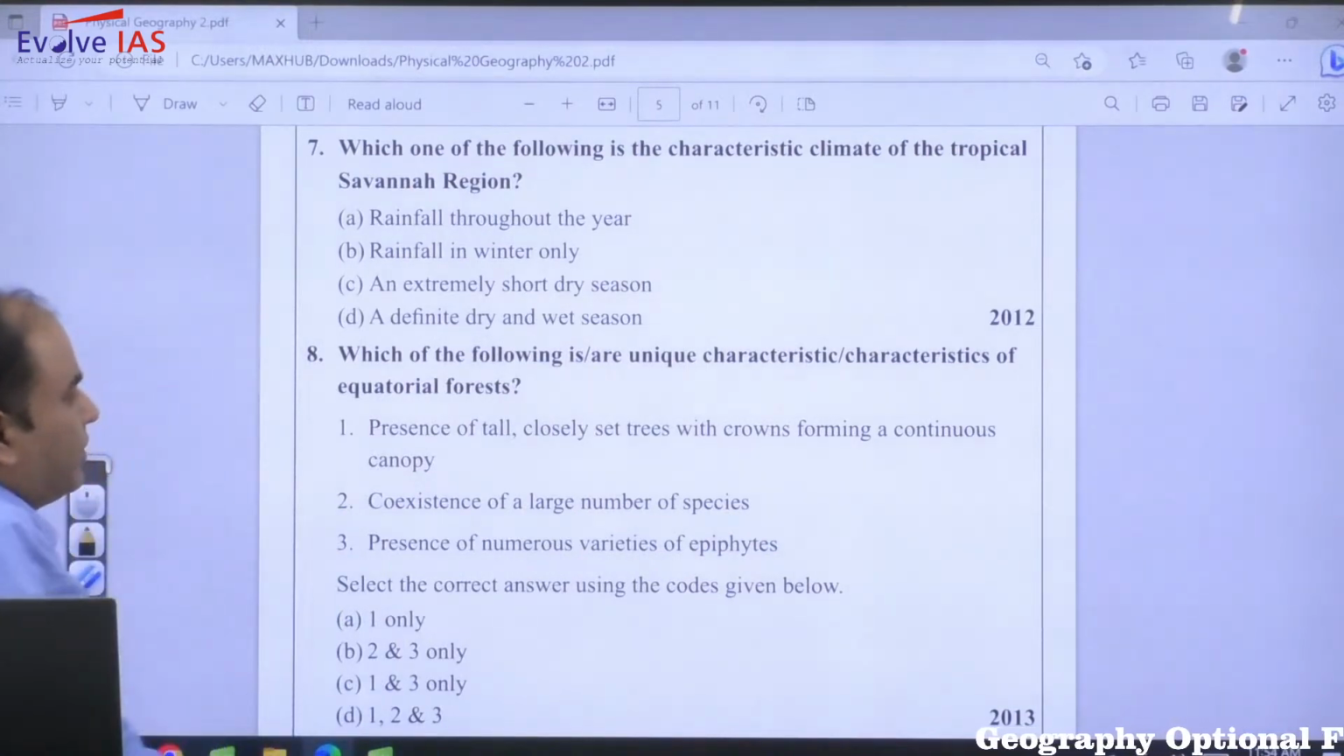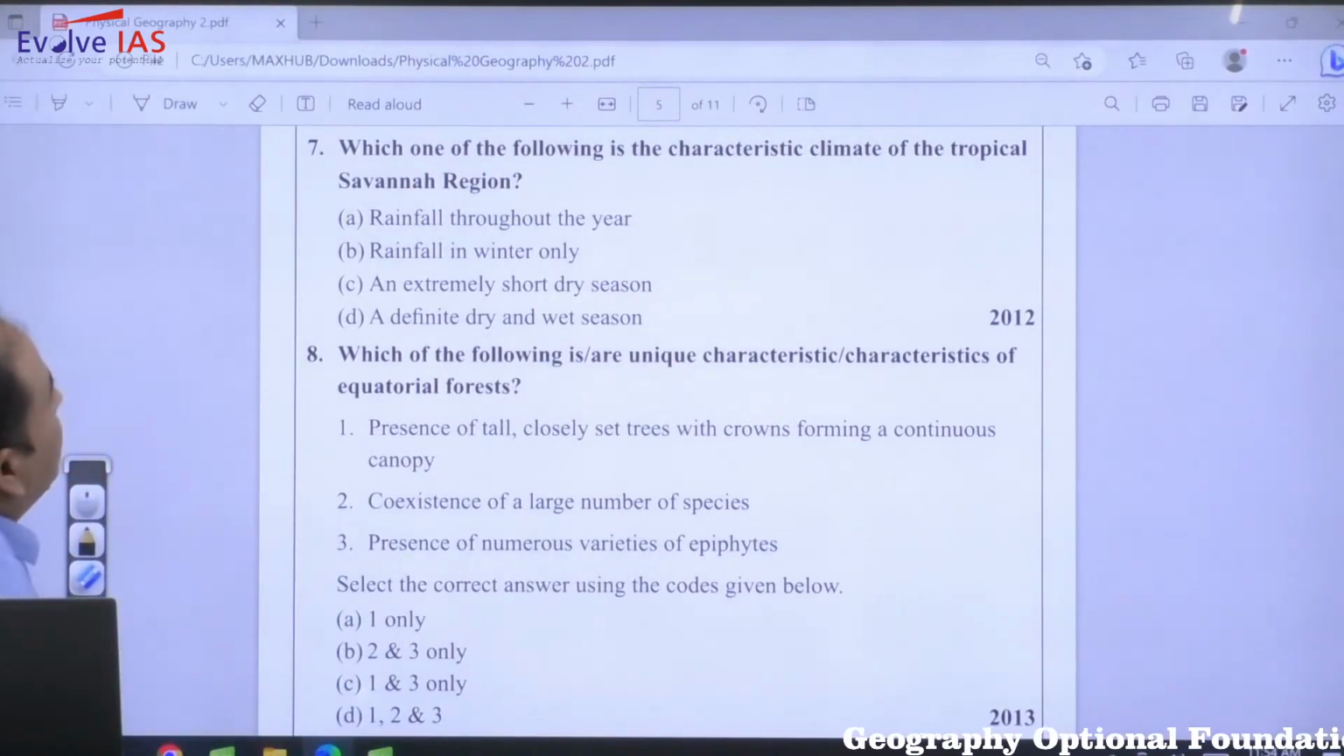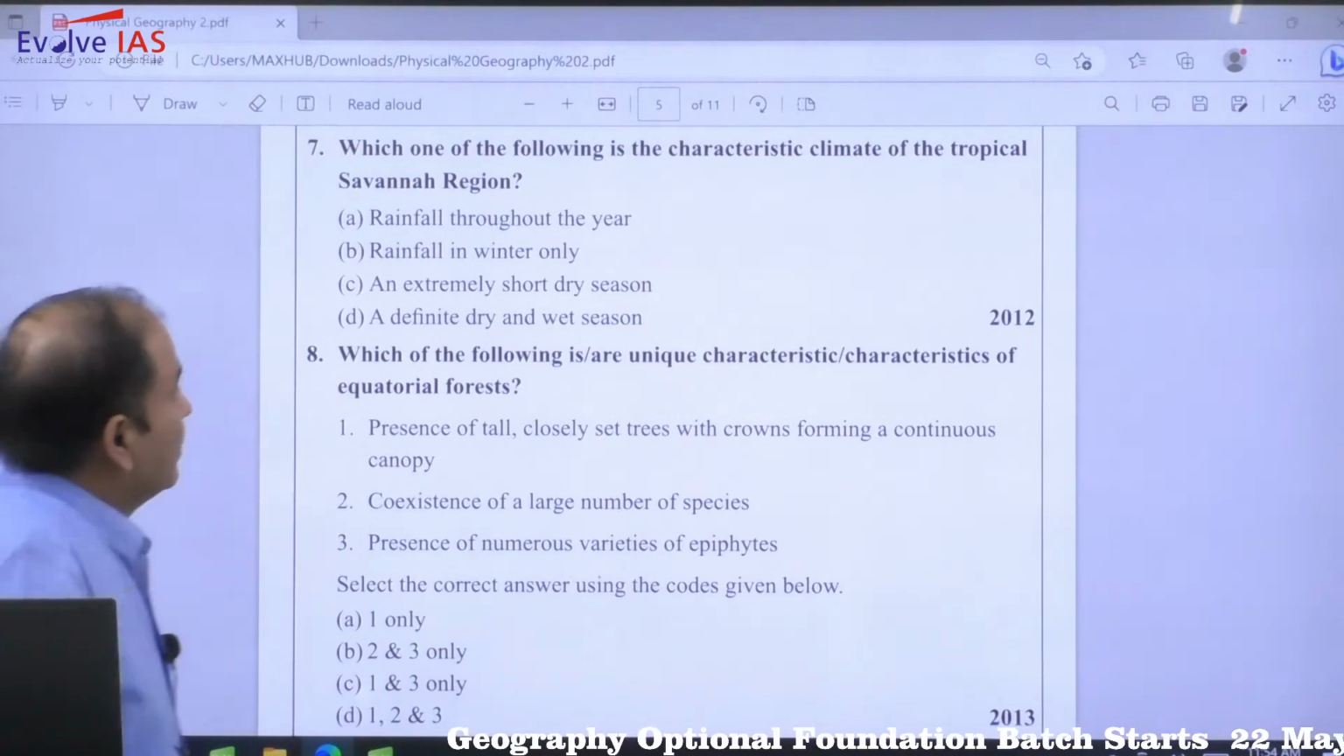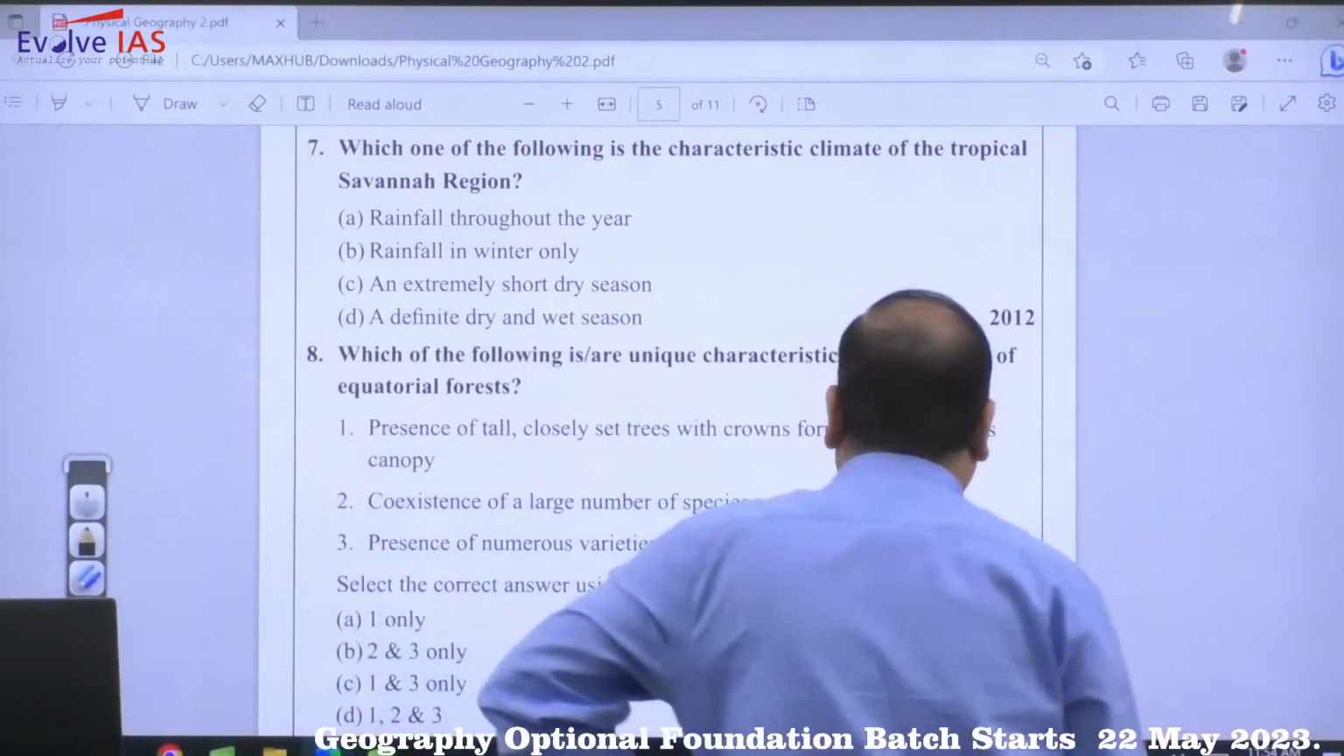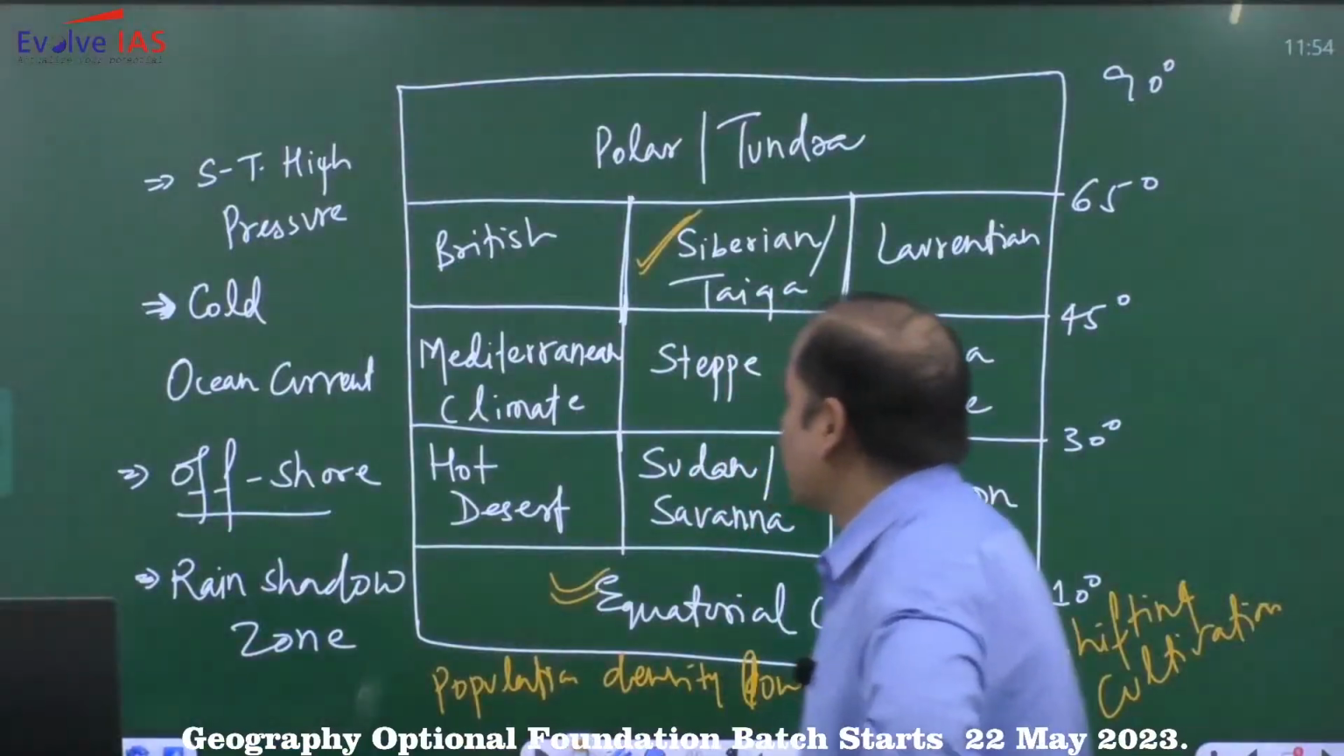Moving to the next question. Which one of the following is the characteristic climate of the tropical savanna region? So again, look out the climate.